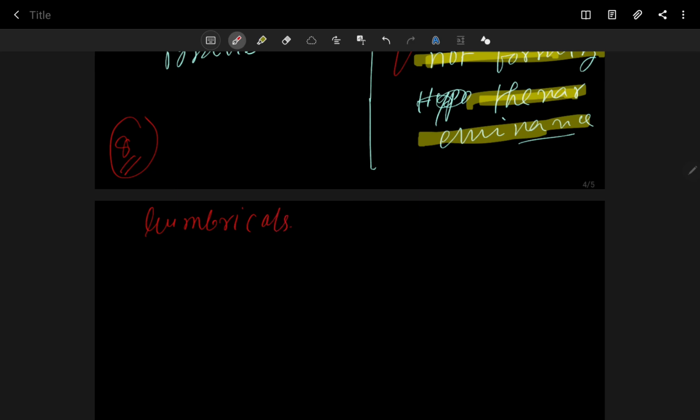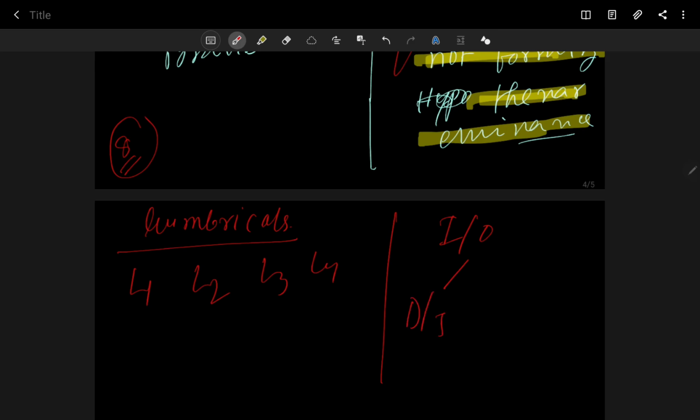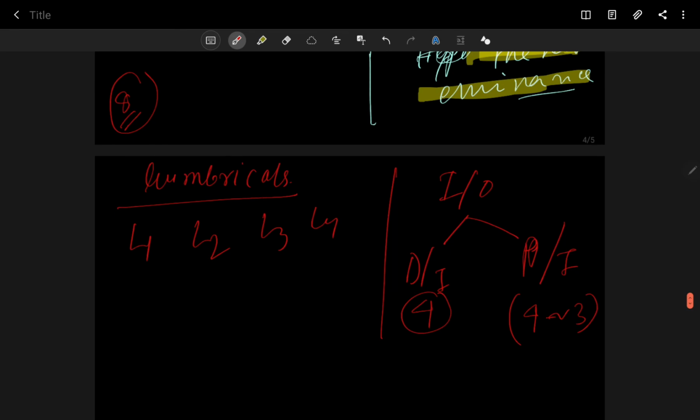How much? L1, L2, L3, L4. I already told you. And last your interossei muscles. Interossei are of two types: dorsal interossei and palmar interossei. Dorsal interossei are 4 in number. Palmar interossei vary, 4 to 3. Okay, so that's all about your muscles of hand.